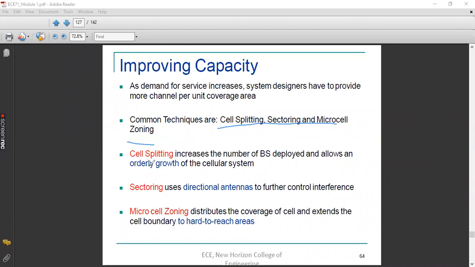So the concept behind cell splitting is that we are trying to divide a large cell into small cells. So this will increase the number of base stations, because you know that in every cell you have a separate base station, either at the edge of the cell or at the center of the cell. So when you increase the cells, you need to increase the number of base stations deployed in the entire geographical area. So that will increase the growth of the entire cellular system, meaning more users can be accommodated under one cluster. Clear? Thereby we are going to increase the capacity.